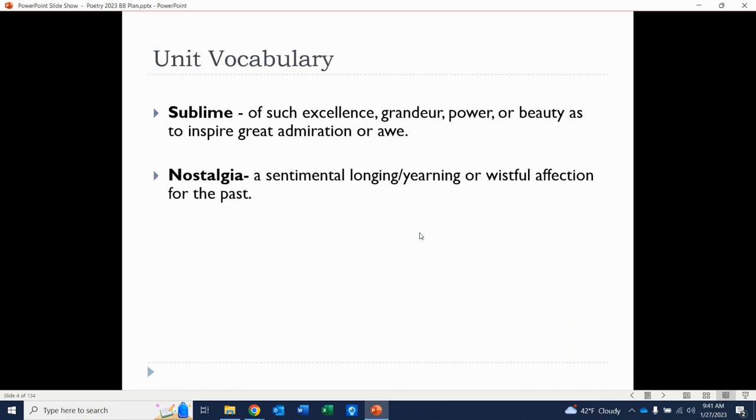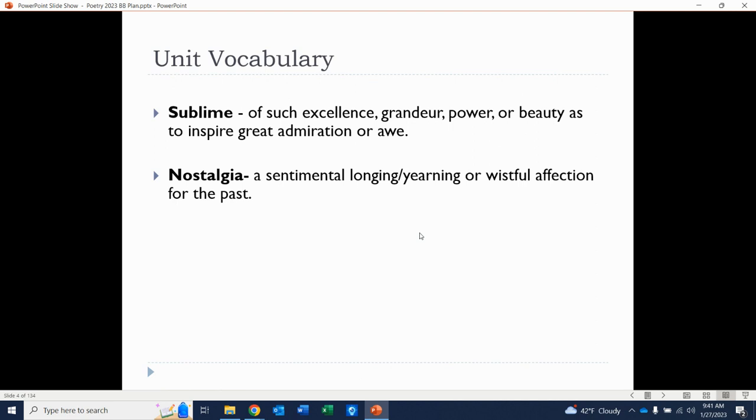Nostalgia is another great term to use and to understand and be able to note in poetry when we find it. And that's a sentimental longing or yearning or a wistful affection for the past. Now, this can be in your own personal life. Maybe you're nostalgic for when you were a child, right? And we might see a poet talk about that, like, oh my gosh, everything was so much greater when I was 10 years old, running around in the forest without a care in the world. And I didn't have to deal with all the troubles I have now. We're very nostalgic for that.